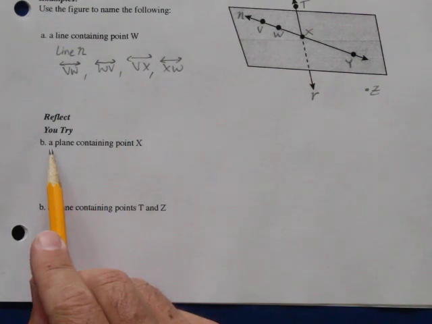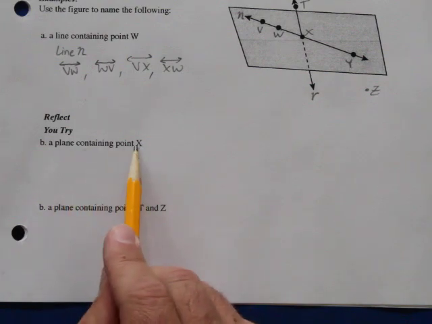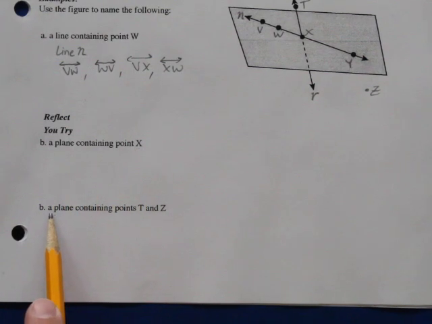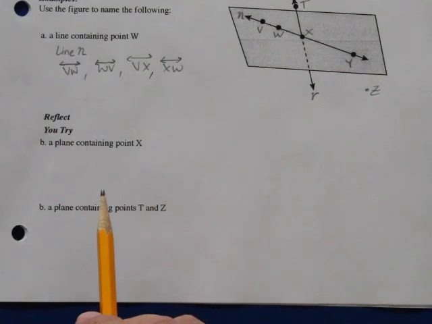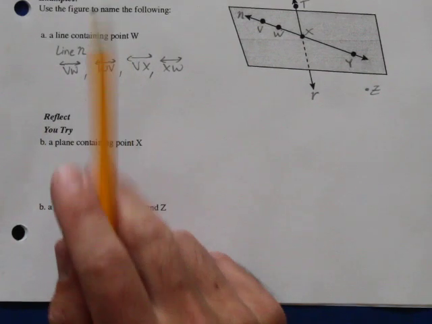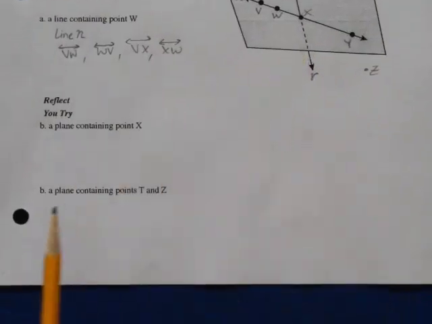So for B, you're going to do a plane containing point X. So you're going to look for a plane that has point X, and then you're also going to try to find a plane that contains points T and Z. This one's going to be kind of tricky. So you've got to look maybe back up at your definitions up here on the top to help you figure that one out. Okay, go ahead and pause, and I'll be right back.